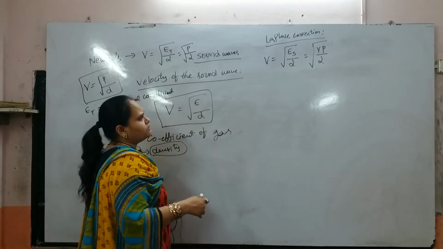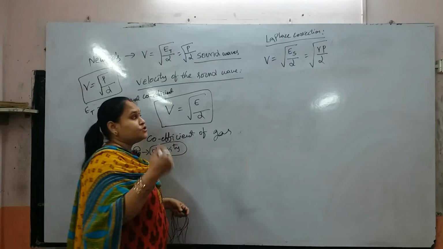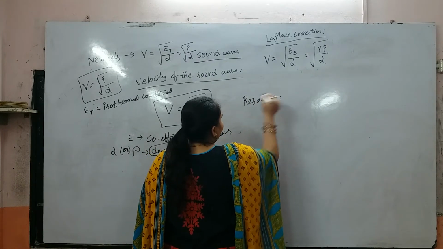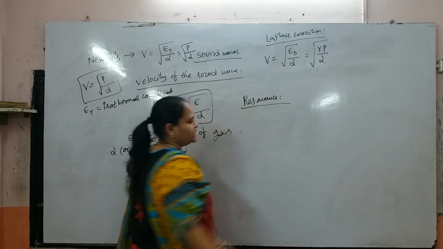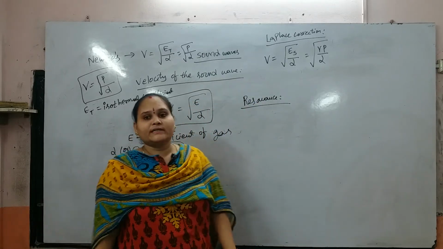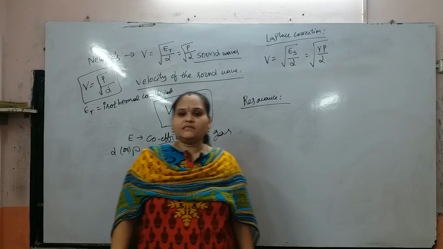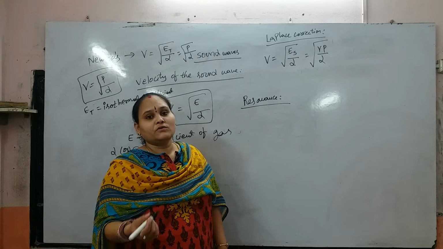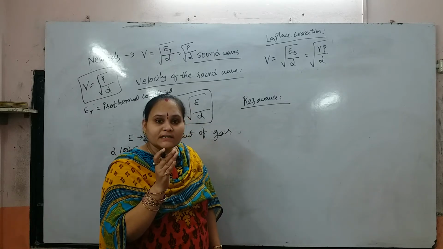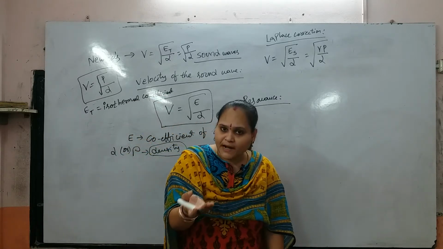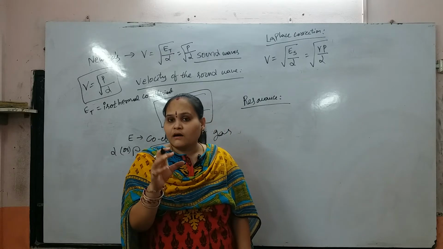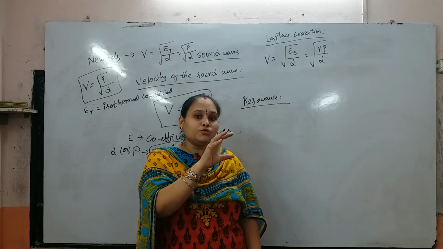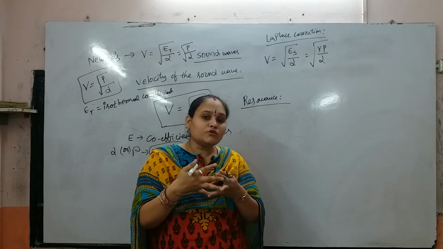Next we will discuss the topic of resonance. What is meant by resonance? Resonance involves stationary waves. When a sound wave is sent into a pipe, it can be reflected in the opposite direction, and these two waves superimpose on each other.